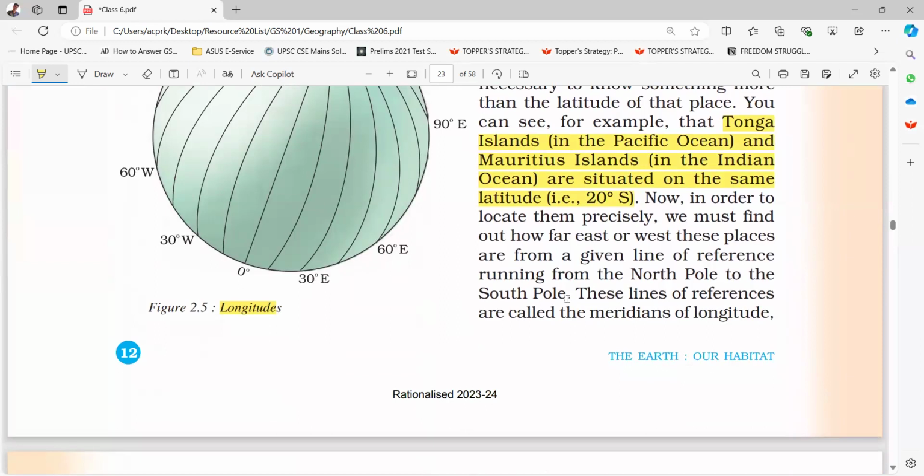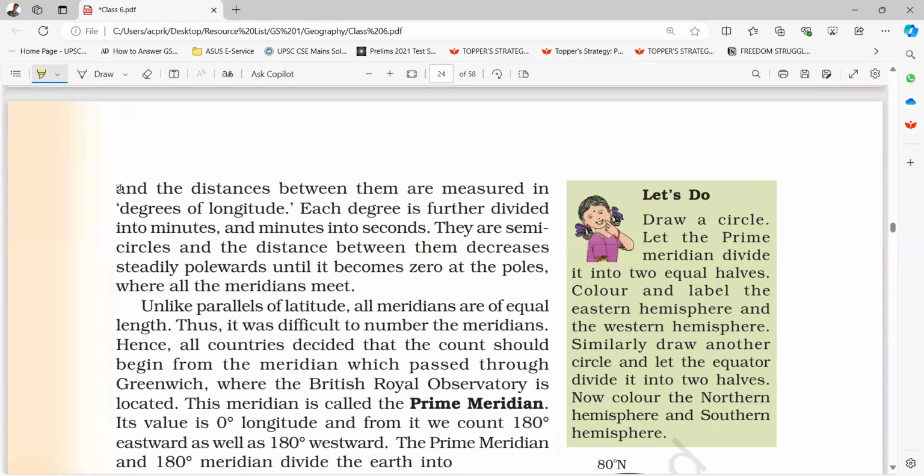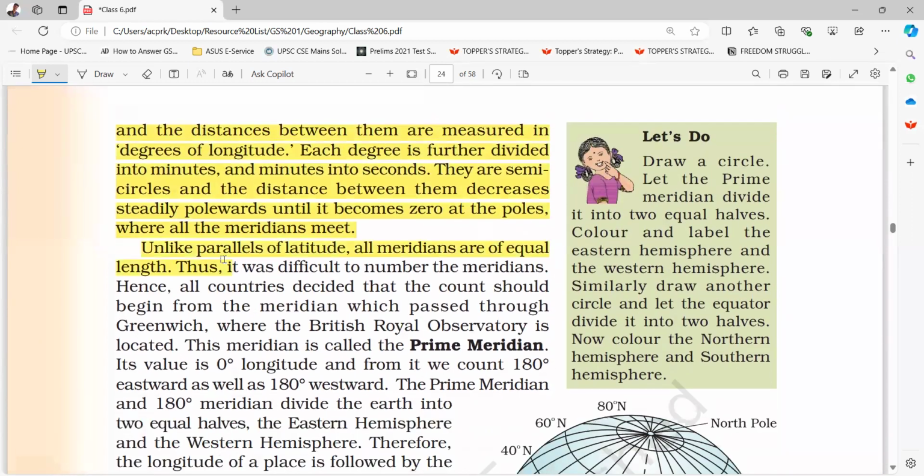These lines of references are called the meridians of longitude, and the distances between them are measured in degrees of longitude. Each degree is further divided into minutes and minutes into seconds. They are semicircles and the distance between them decreases steadily polewards until it becomes zero at the poles where all the meridians meet. Unlike parallels of latitude, all meridians are of equal length. Thus, it was difficult to number the meridians.